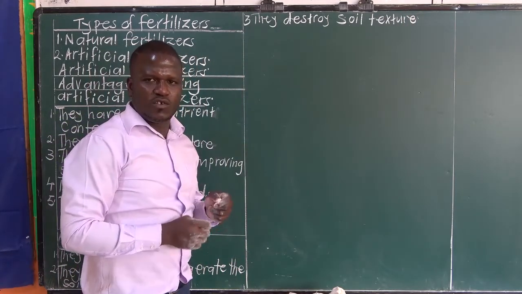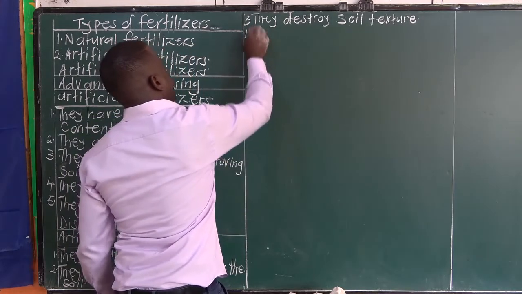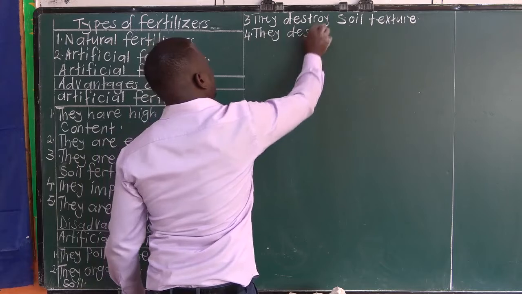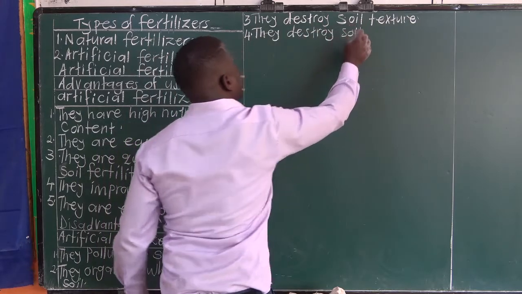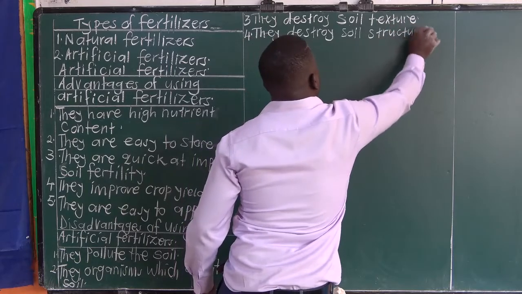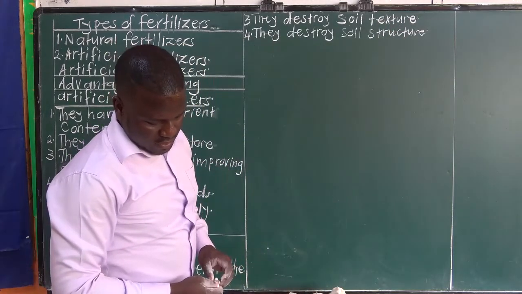They also destroy soil structure. I'm going to explain the difference between soil structure and soil texture.